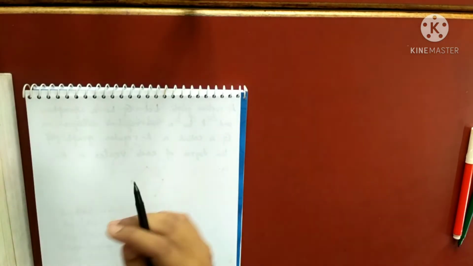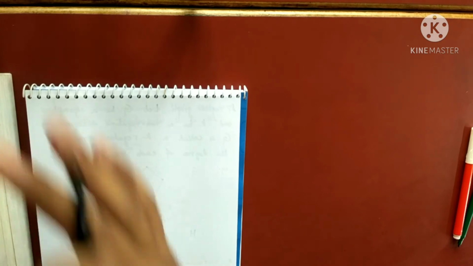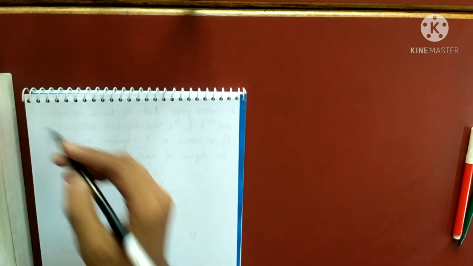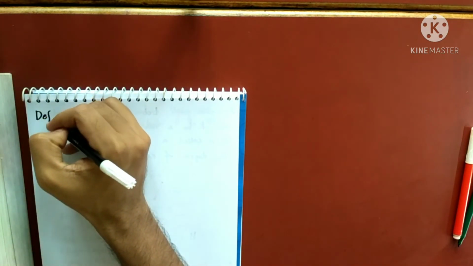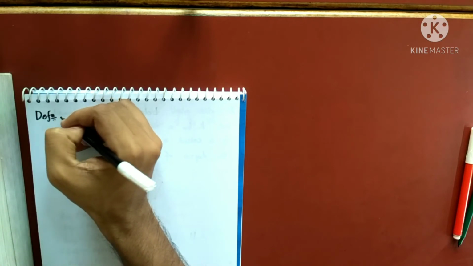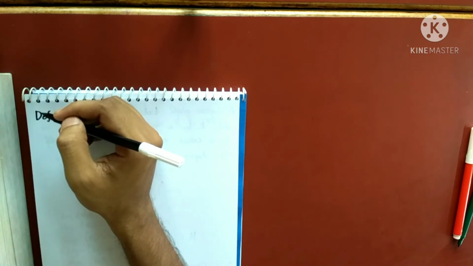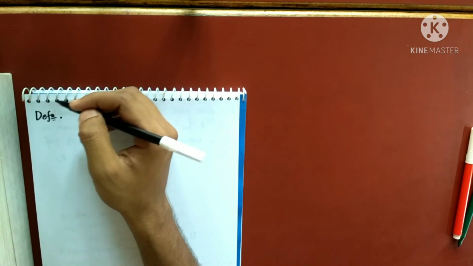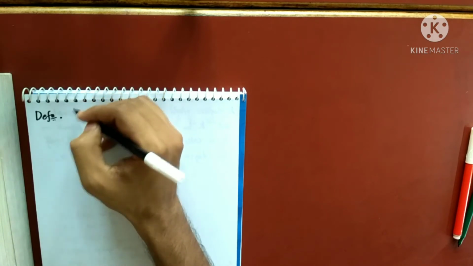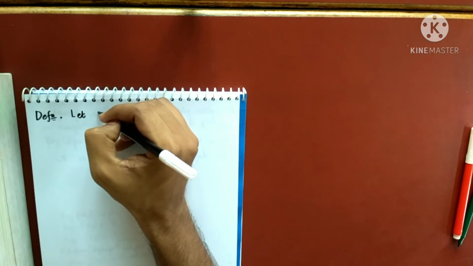So I have a definition now. Let me write it. I have to give a general definition.